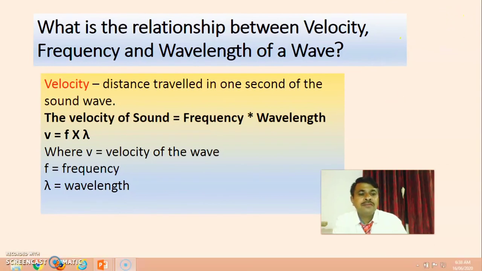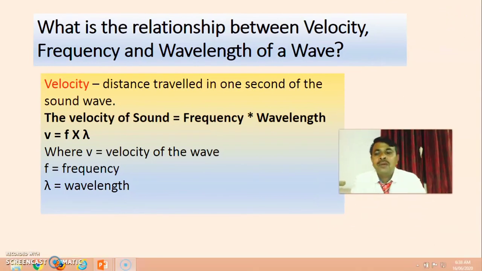Now again, an important question may be asked in the exam: what is the relationship between velocity, frequency and wavelength of the wave? Definition of velocity: the distance traveled in 1 second by the sound wave is called velocity.